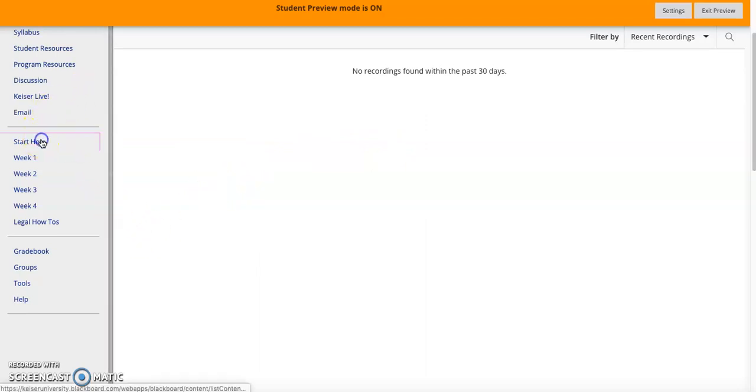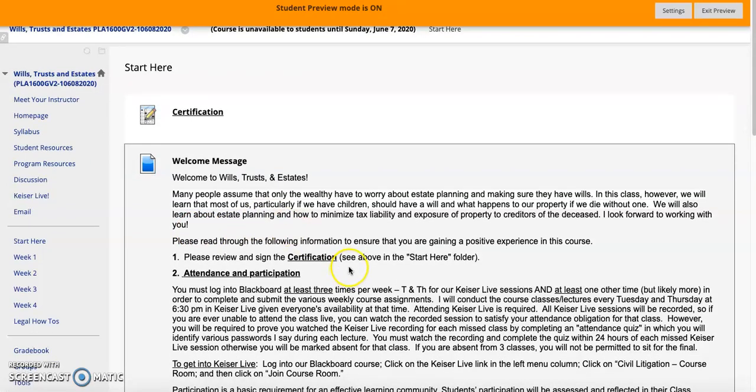So moving right along, we'll click down here to the Start Here tab. Make sure when you first start the course, either on the first day or before, just fill out the certification. It's just certifying you understand Kaiser's academic integrity rules and policies, and obviously you're not going to cheat, because effectively you're just cheating yourself. But it also does violate the rules. So make sure that you just fill out the certification.